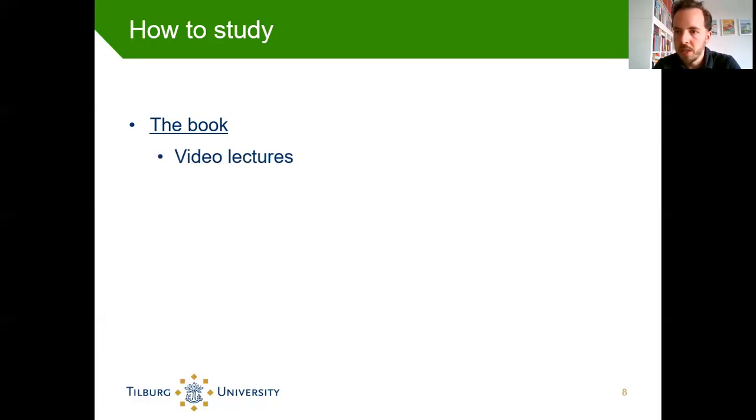There's of course some more information related to the book. So of course there are my video lectures. Everything I say in those video lectures is actually also in the book. But in the video lectures, it's just explained yet again with some different examples in a slightly different way, but all the information basically is the same. So you can have another look at those video lectures if you like to look at the different types of analysis that we covered in this course. And of course, there are also Andy Field's videos. If you're not too much of a reader, perhaps it might be nicer to actually look at his videos rather than read this book again. So this could also be a nice basis for studying.